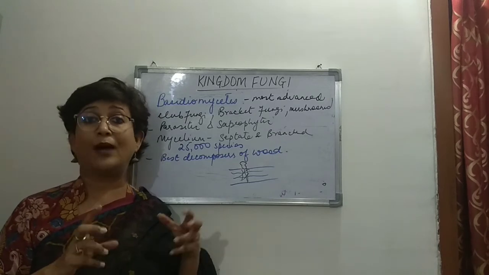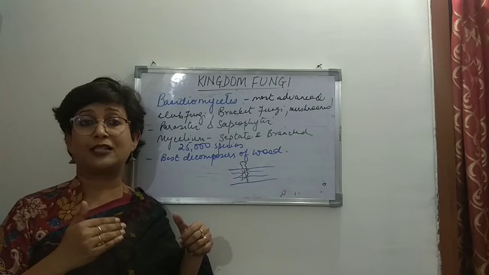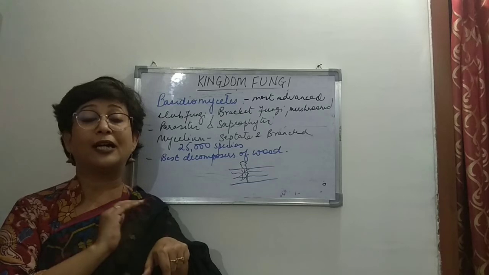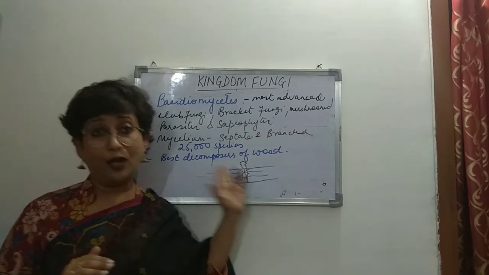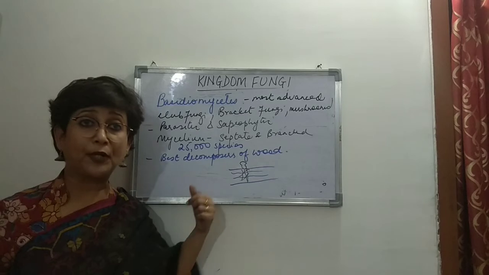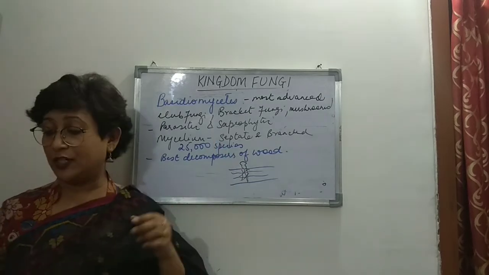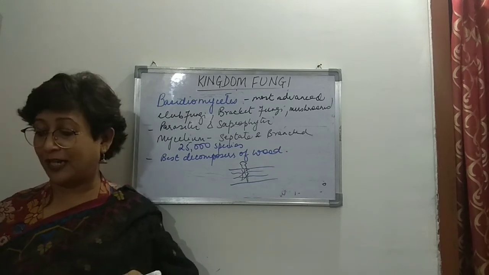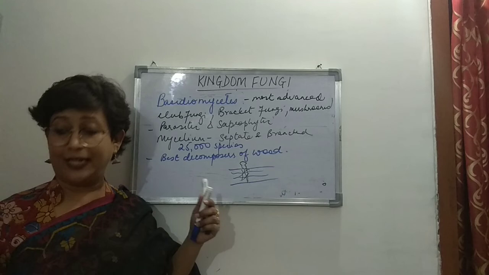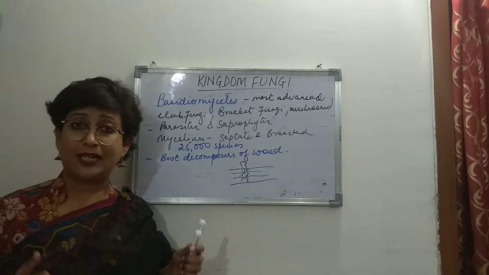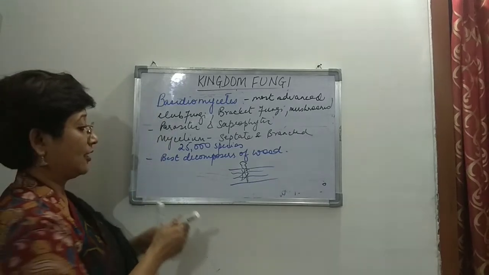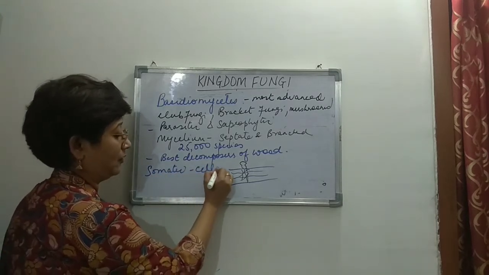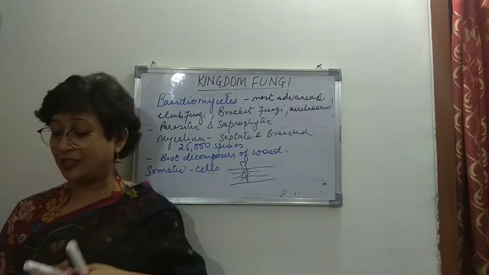The division of the somatic cells leads to growth in the body. If a person gets an injury, that injury is healed by the division of the somatic cells. So the kind of sexual reproduction that we are talking about in Basidiomycetes is through somatic cells, right? And what are somatic cells? Cells other than the sex cells, right?